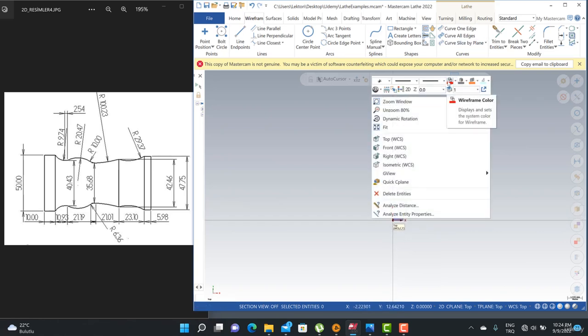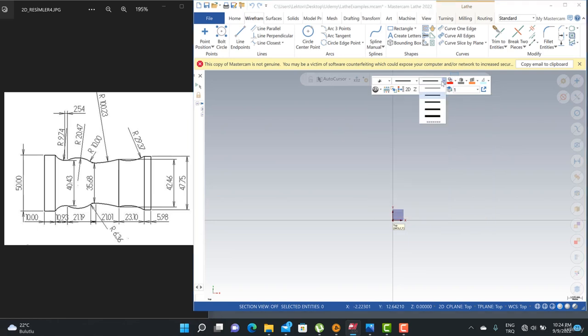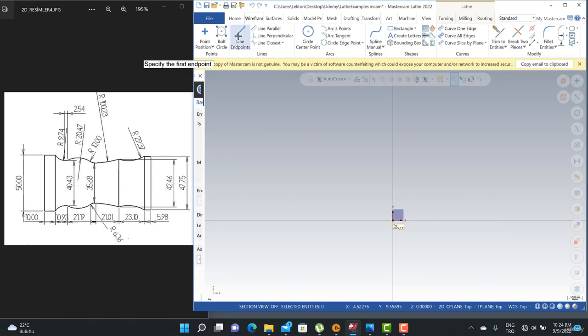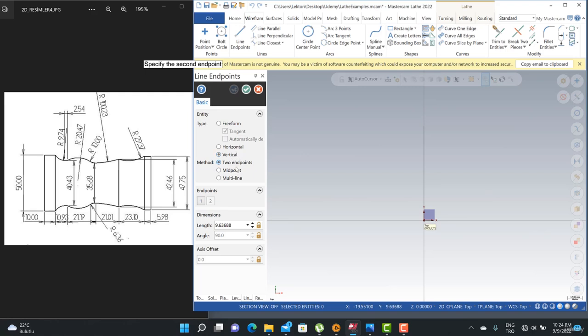I'm going to use the right mouse button and make my wireframe color red, and this is going to be my line width like this. Let's start with the line, plane and line endpoints approach here. I'm going to start from here, and I can turn to freeform.